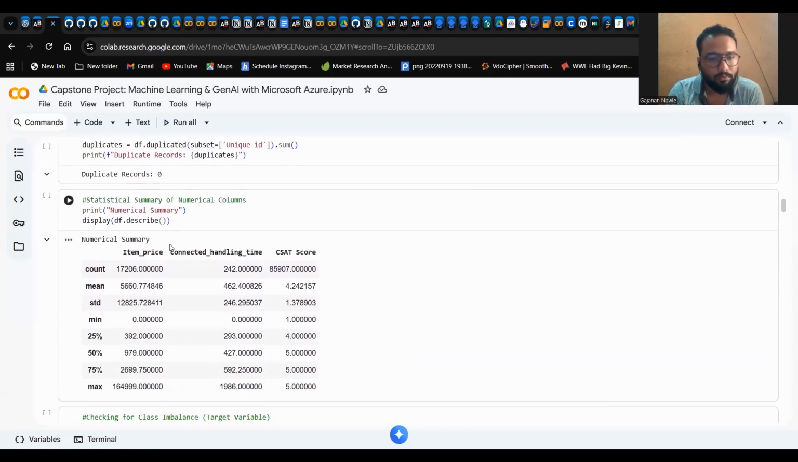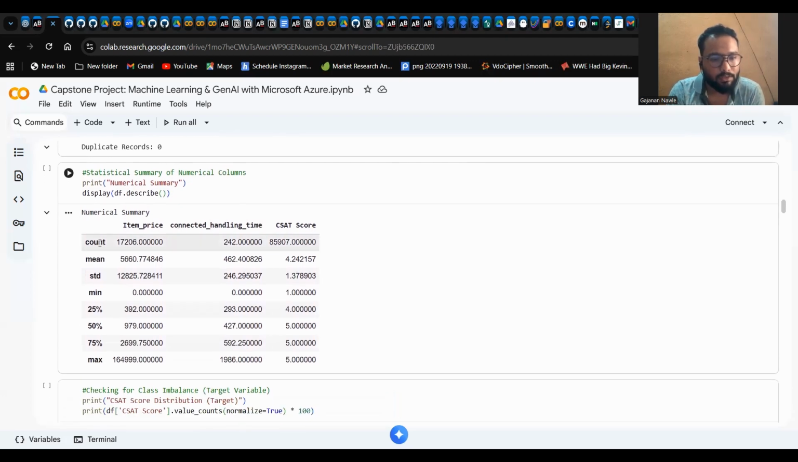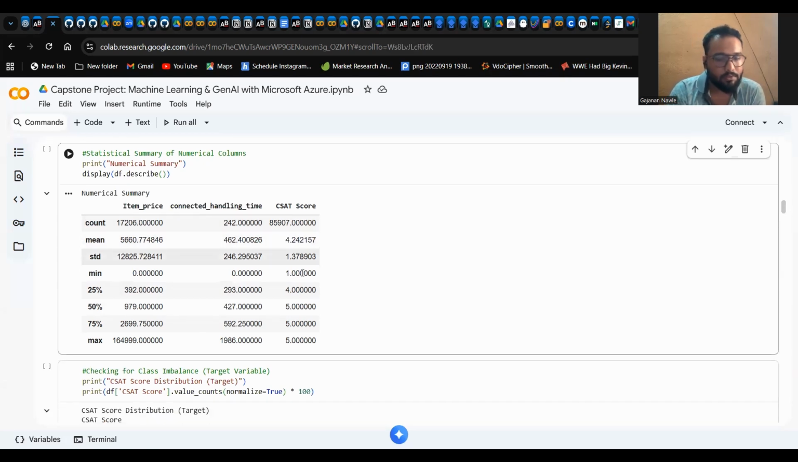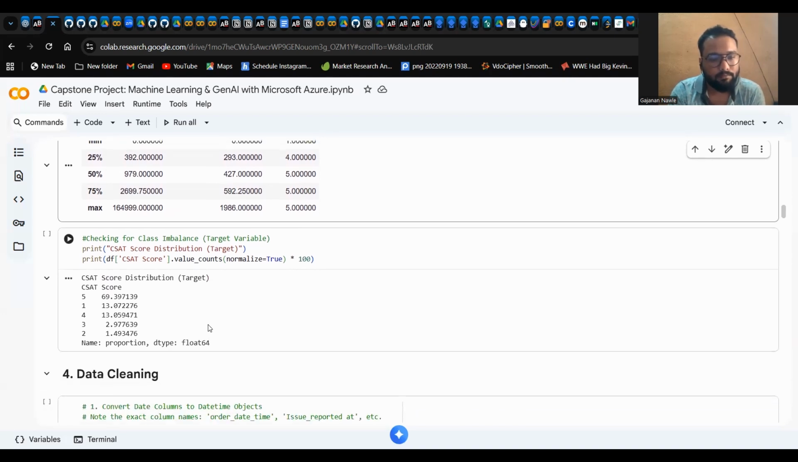Then we have done a numerical summary. So here is count, mean, standard deviation, minimum, maximum, and quartile ranges. Here we can clearly see that the majority of customers have given a 5-star rating to the service, and the mean service rating is 4.24, which clearly shows that there is one majority class, which gives a 5 rating, which created a class imbalance.